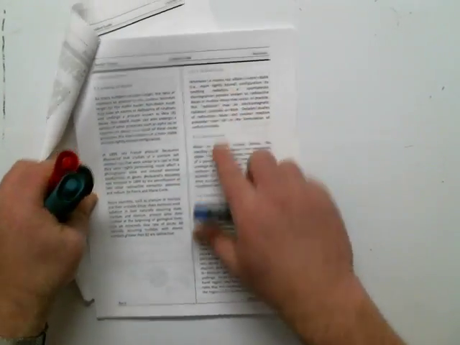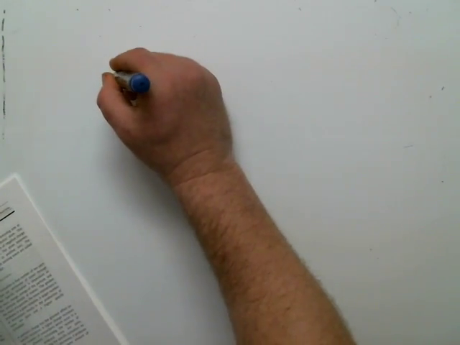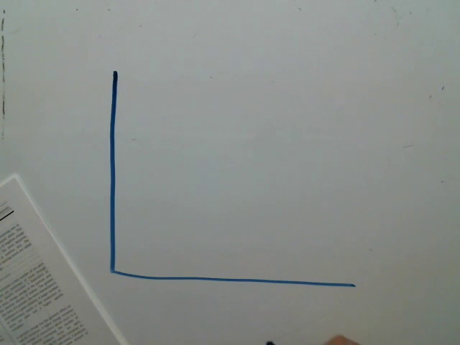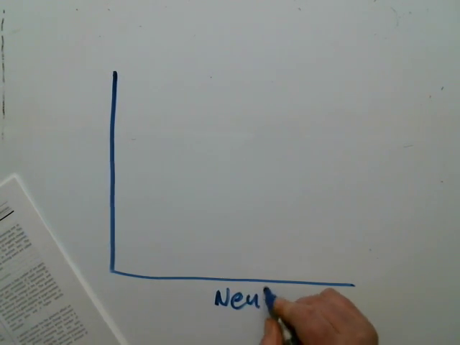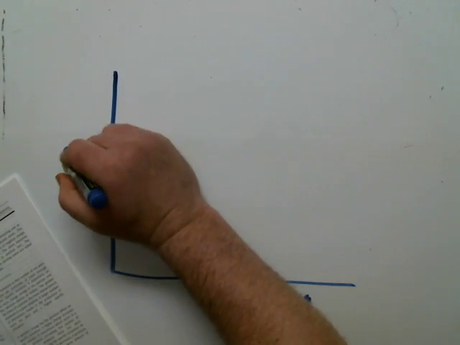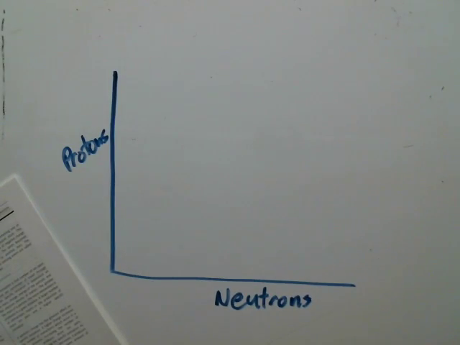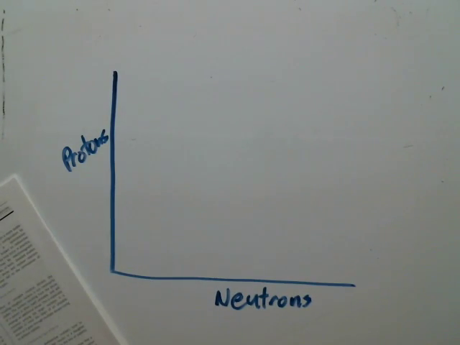So the next thing we talk about is nuclear decay then. And what can happen in nuclear decay? I'm going to put the next page drawing up. That ratio of neutrons to protons, and I'm going to put the neutrons down here, and I'm going to put protons here, and then I'm going to put what we call the line of stability.